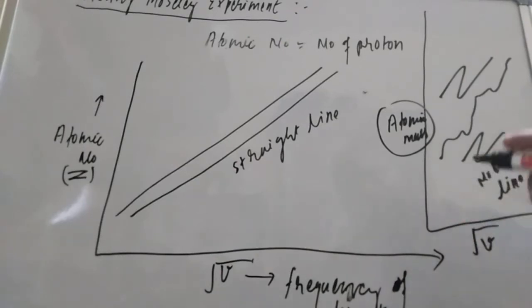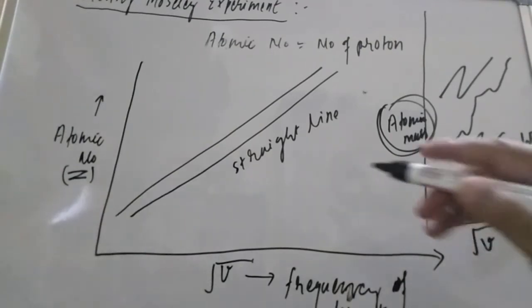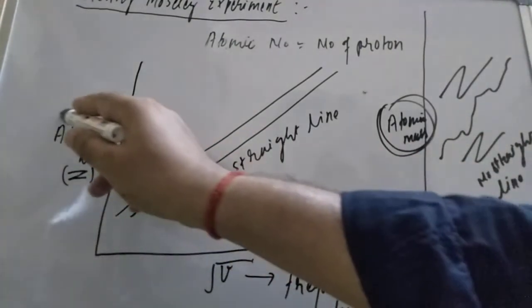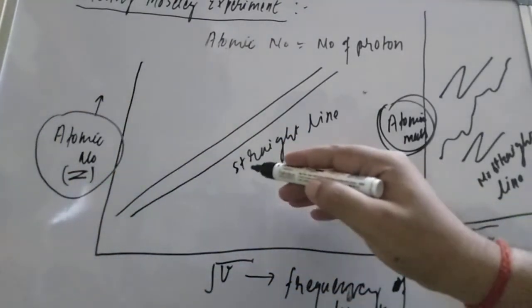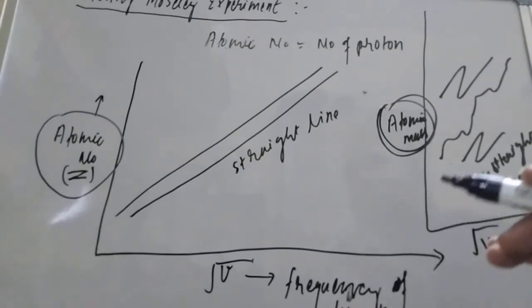So what he said is that atomic mass cannot be the fundamental property of the element. So what could be the fundamental property of an element? That which is giving the straight line. So he said that atomic number is the fundamental property of any element.